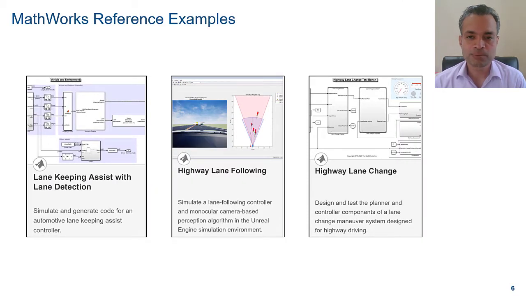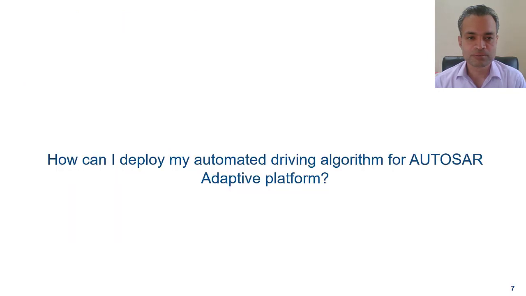Although there are a lot of third-party solutions for virtual vehicle simulation, MATLAB customers would like to have integration with Simulink. Today, Simulink provides library blocks and pre-built reference applications which allow customers to quickly start with virtual vehicle simulation without requiring modeling expertise. You may be working on an ADAS or automated driving application and would like to use a photorealistic 3D environment for testing new features. But can you run the same model on the AUTOSAR Adaptive Platform? So let's have a look at how you can deploy a model to the adaptive platform.